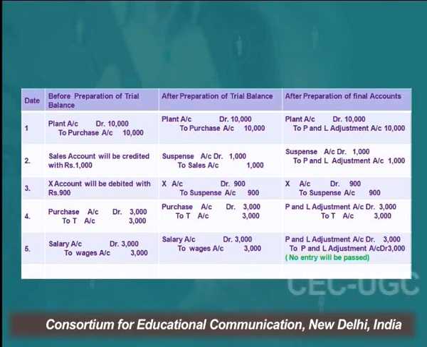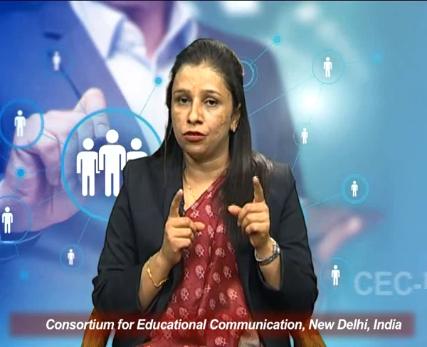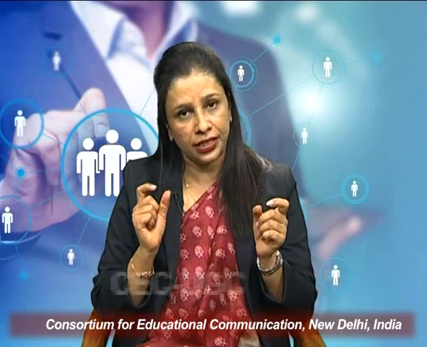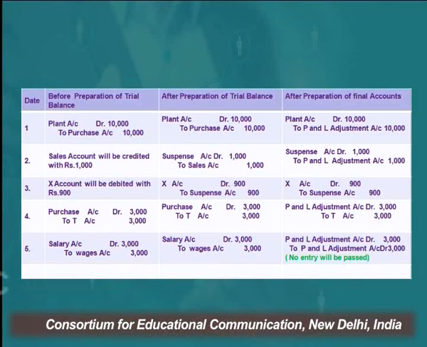But in stage 3, if this rectification is done after the preparation of final accounts, then since both the accounts, salary account and wages account, are of nominal nature, they come under nominal account. And I told you, any account pertaining to nominal account has to be replaced by profit and loss adjustment account.